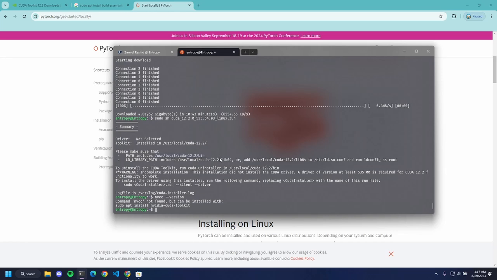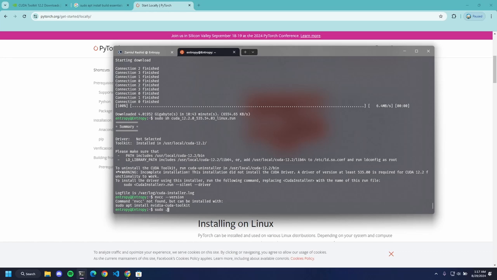So we need to add these two libraries, this directory and this directory in our path. Okay, how do we do that? We need to edit our bashrc file. Ubuntu uses bash shell by default. If you are using the zsh shell, you need to edit the zshrc file.